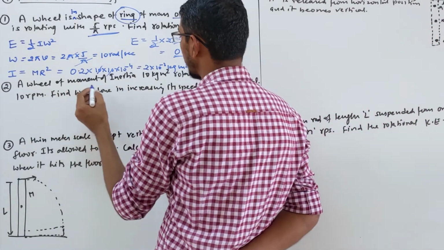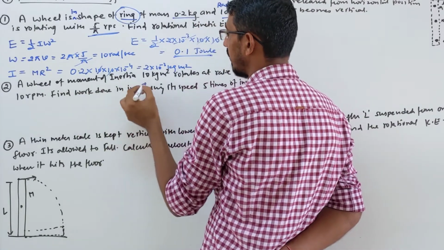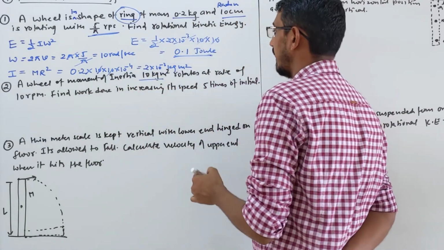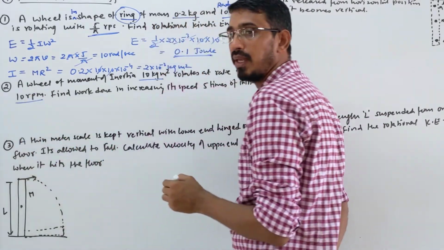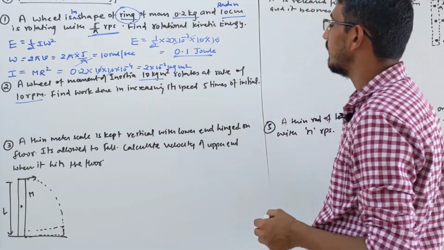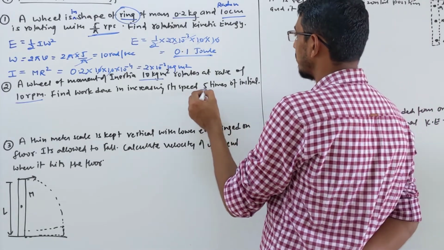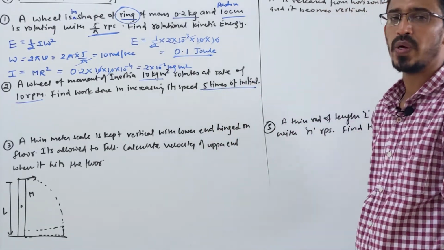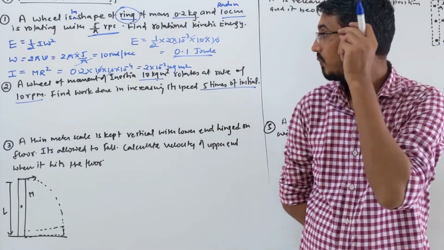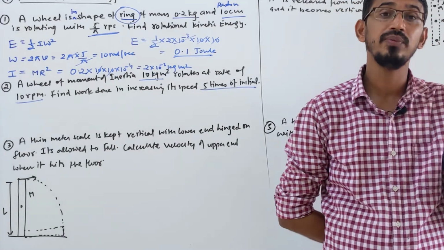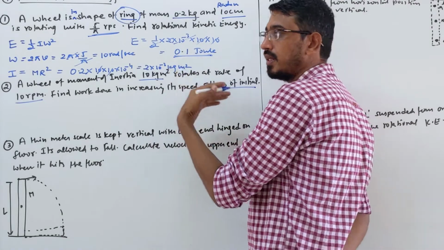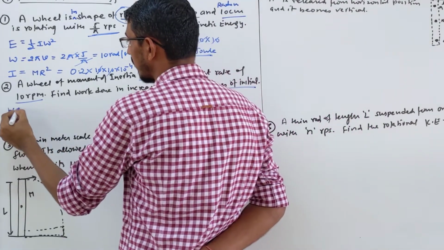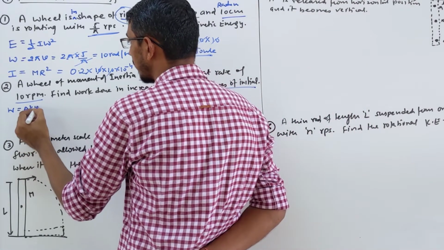A wheel of moment of inertia is directly given, and it rotates at the rate of 10 rpm. Find the work done in increasing its speed 5 times the initial. You want to increase the angular speed 5 times the initial, and you have to find the work done. So work done, here we are changing what? Kinetic energy, right? So we know that work done is simply equal to the change in kinetic energy, right?